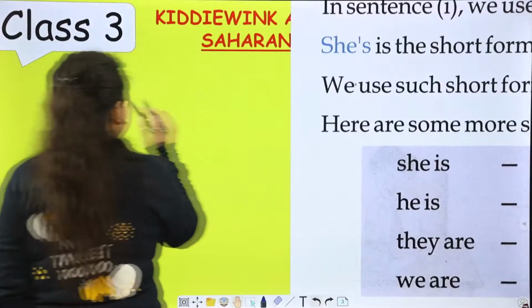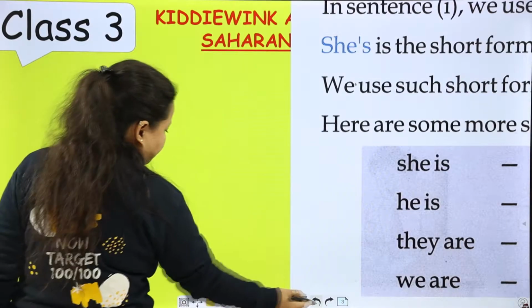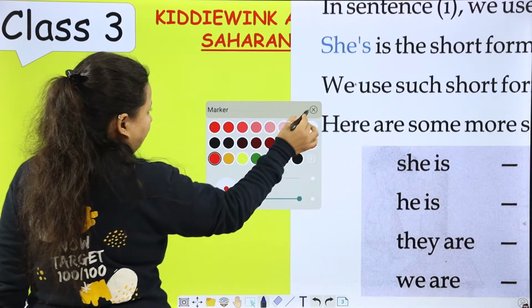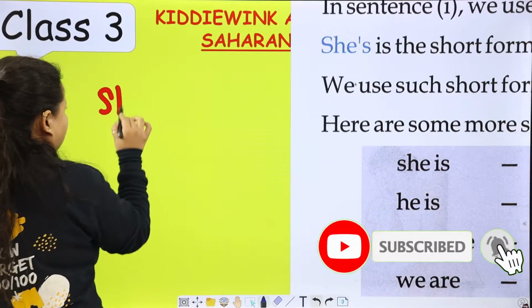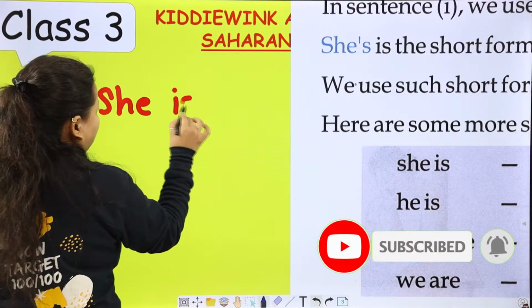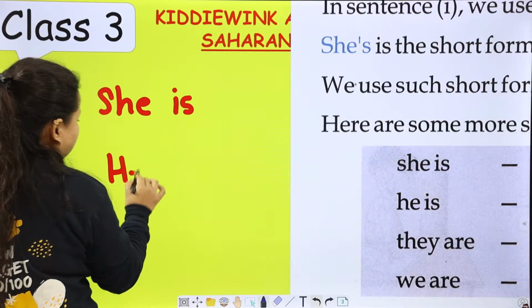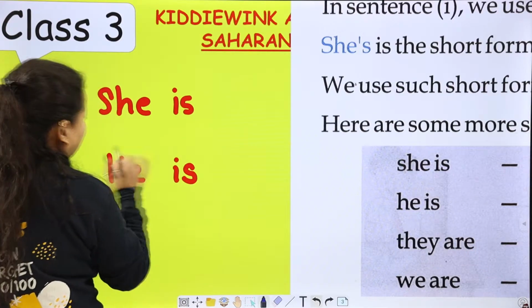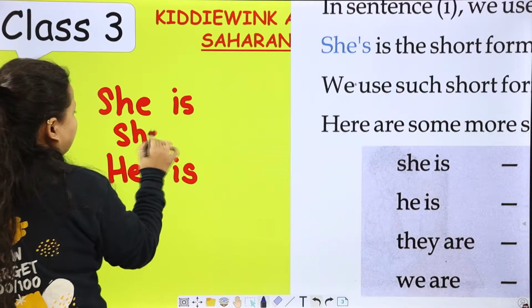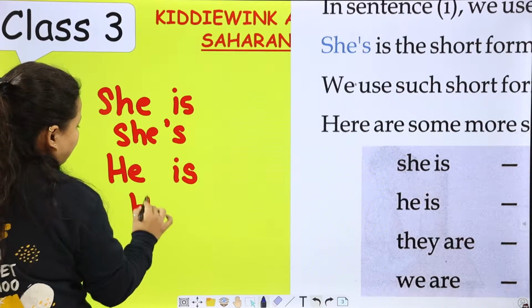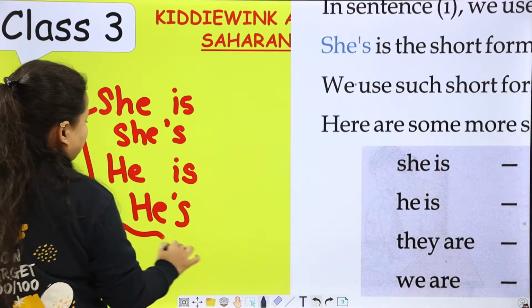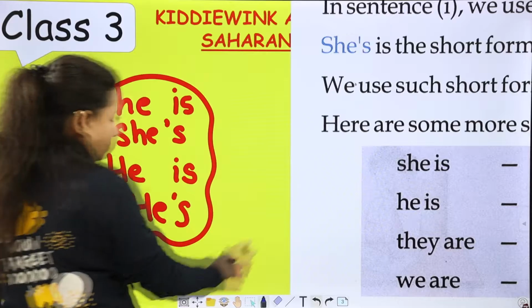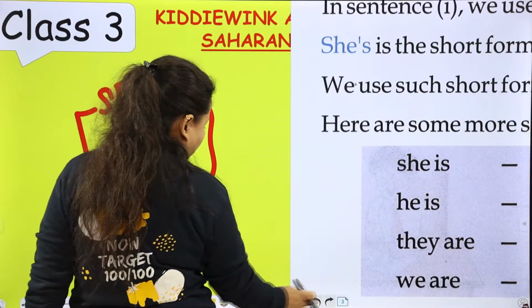If we write she is, he is, and she's, he's, both meanings are the same.